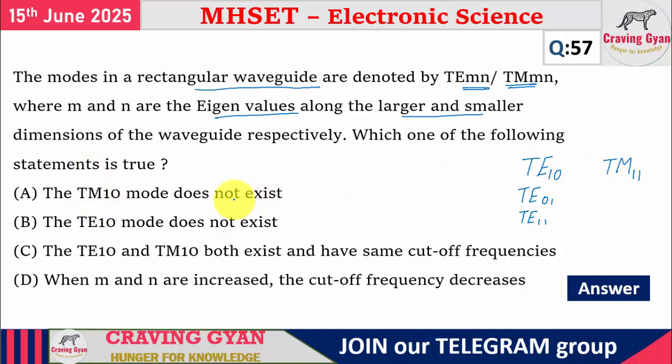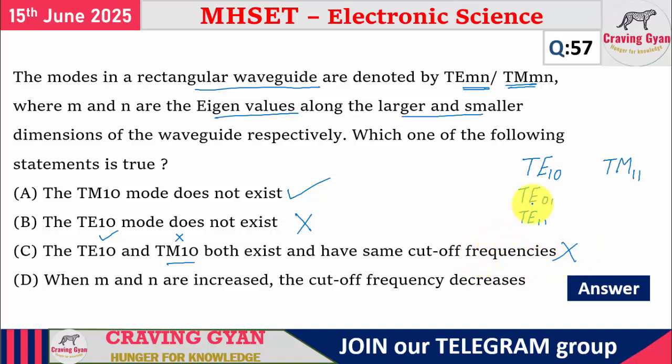So based on this, let us solve. The TM10 mode does not exist. Yes, it will not be existing. The TE10 mode does not exist, since it is wrong. The TE10 mode and TM10 mode both exist, it seems. TE10 is going to exist but TM10 is not going to exist and have the same cutoff frequency. It is wrong.